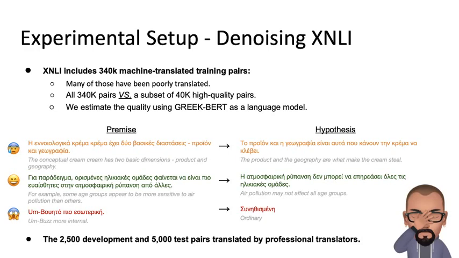Based on this observation, we want to assess the effect of using the full training set, including many noisy pairs, against using a subset of the training set containing only a few high-quality pairs. We estimate the quality of machine-translated pairs as the perplexity across text computed by GreekBERT as a language model, and retain the 40,000 pairs with the lowest average perplexity across the text.